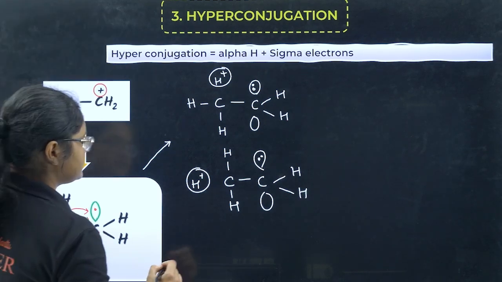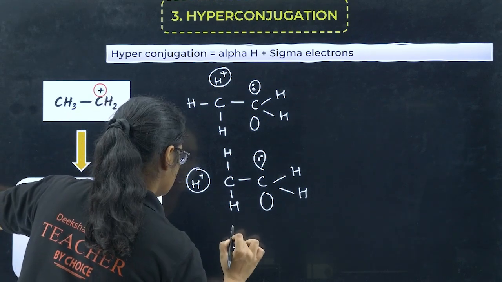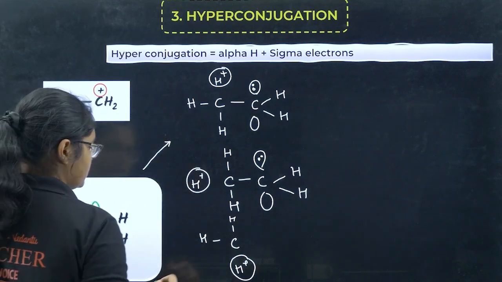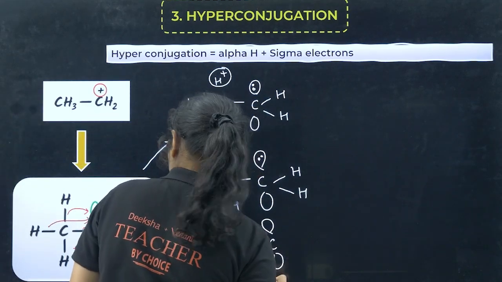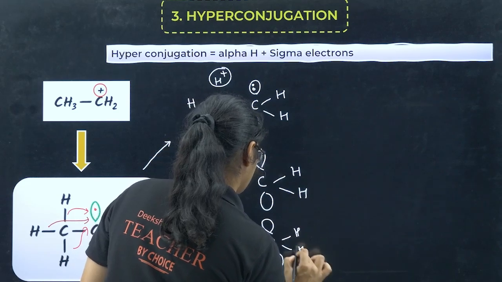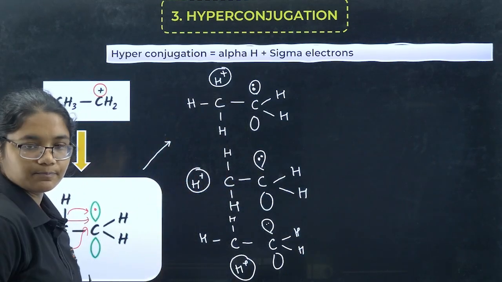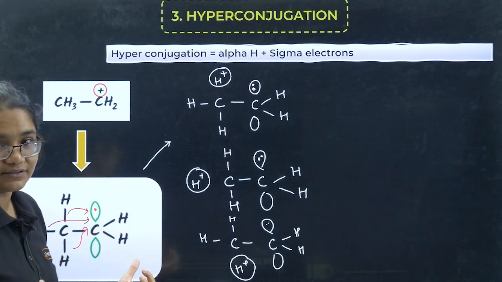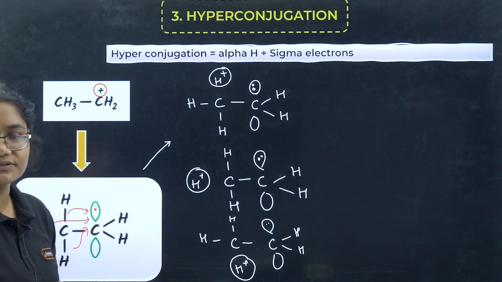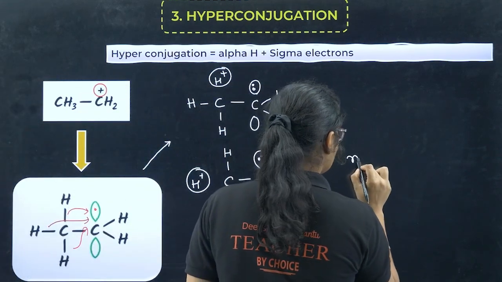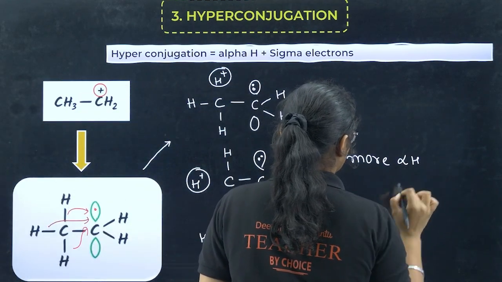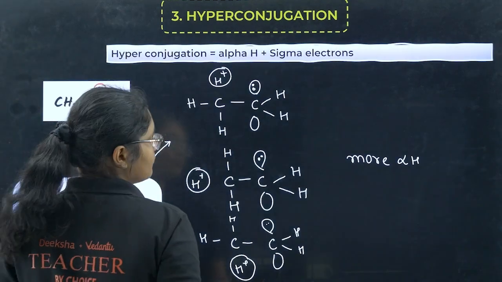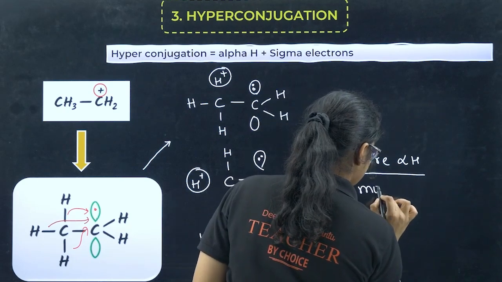If that happens, what will be the structure? You have C, H, H, and here the bond is there, that is broken. Then you have C, double bond, you have H, H, and here you have electrons. This bond is broken. So now you can see that this particular carbocation is stabilized due to these alpha hydrogens. So what we can conclude? More alpha hydrogen, I have in the next slide. So okay, and more alpha hydrogen, more stability.